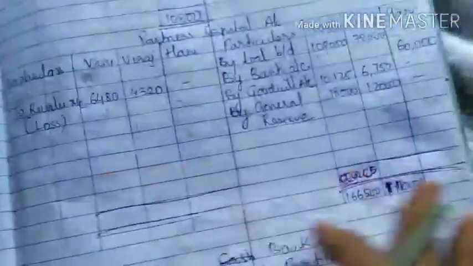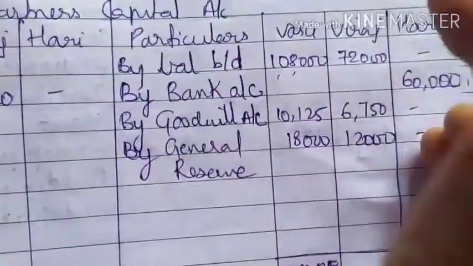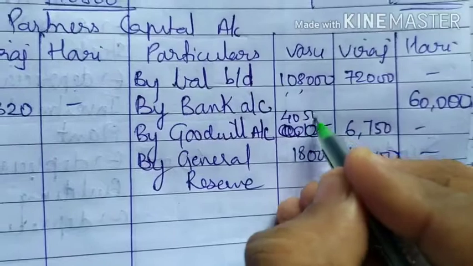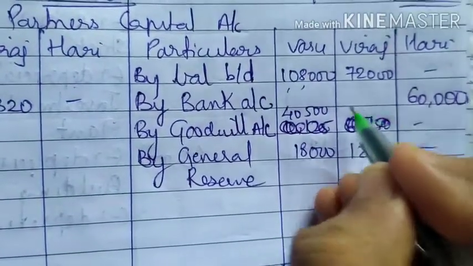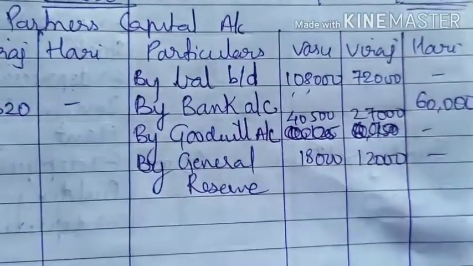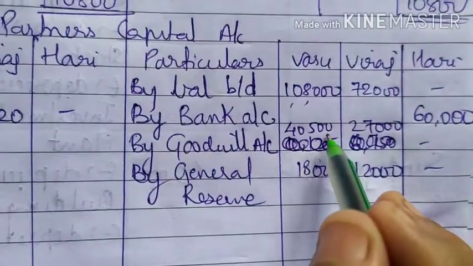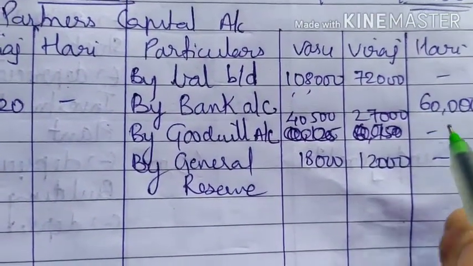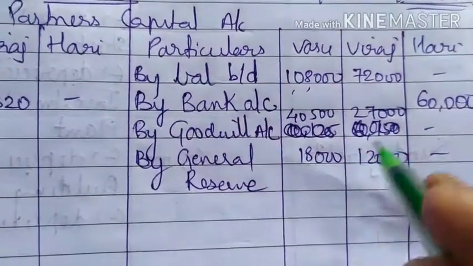Second effect, in partners capital account credit side, 40,500, 27,000. So this is the total goodwill. Now we will close the account.